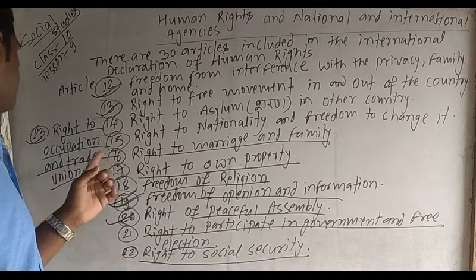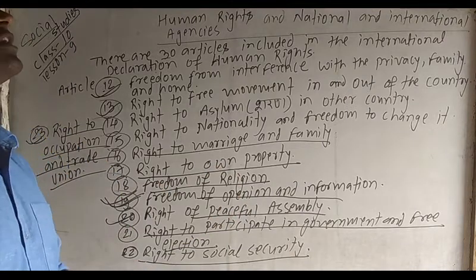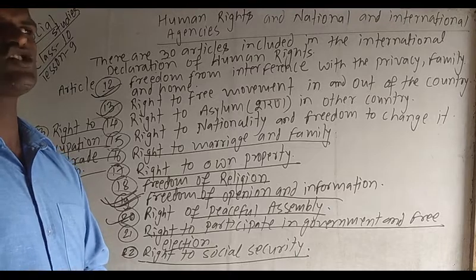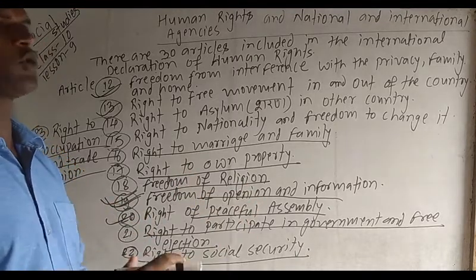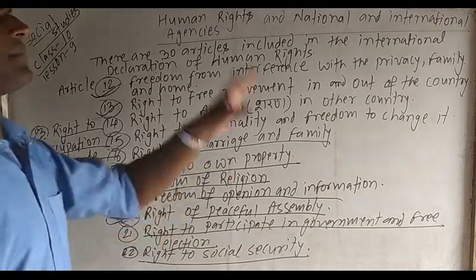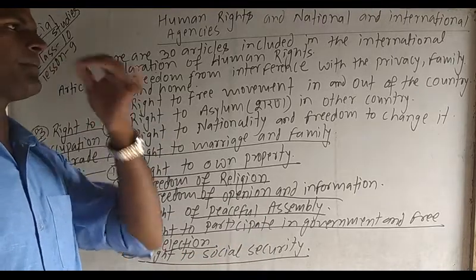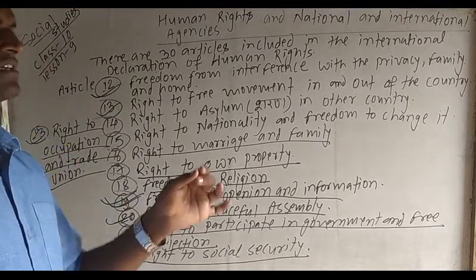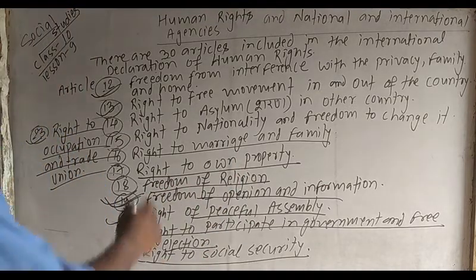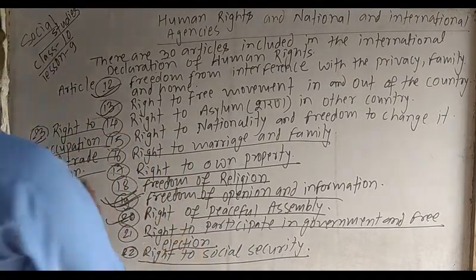So right to occupation, and also we have the right to form a trade union. Trade union means a union formed by people of different groups. Just like mechanics have their own trade union, teachers have their own trade union. Similarly, government schools have their own union, and private schools have their own union. Okay, my dear student, that was up to article 23. Now I have to talk about article number 24.